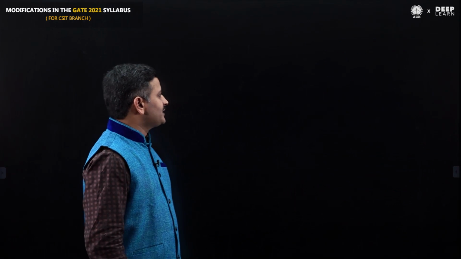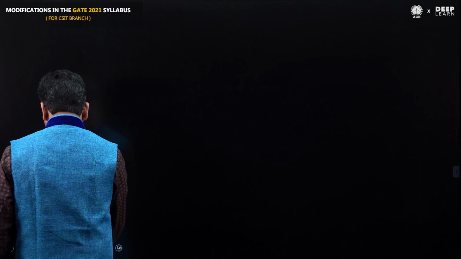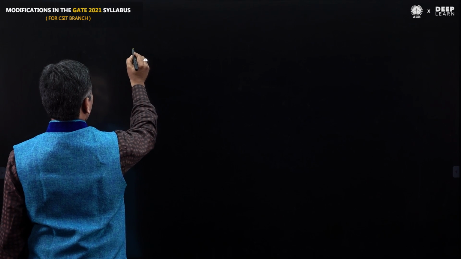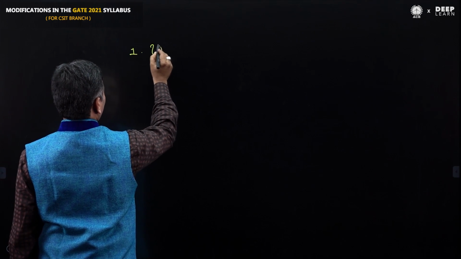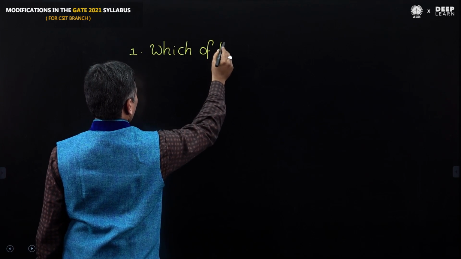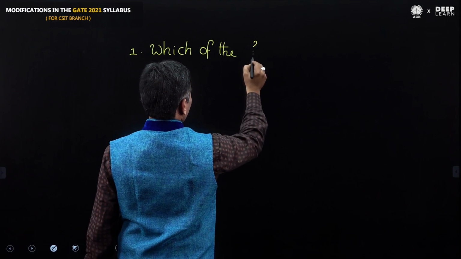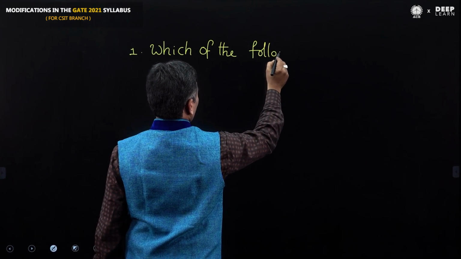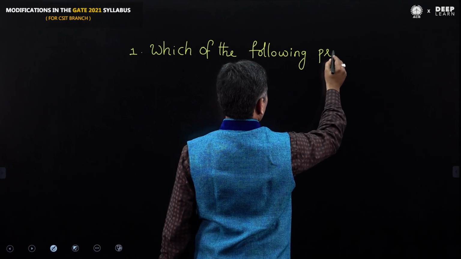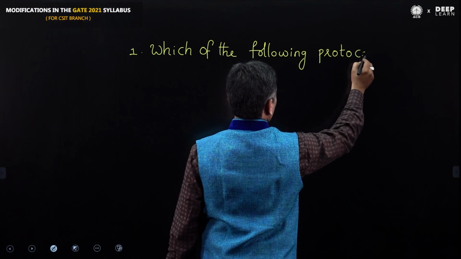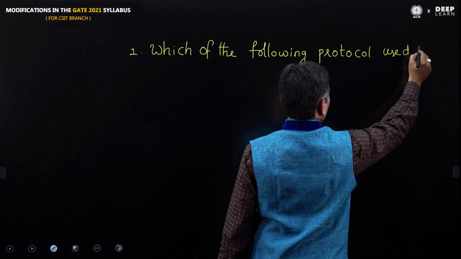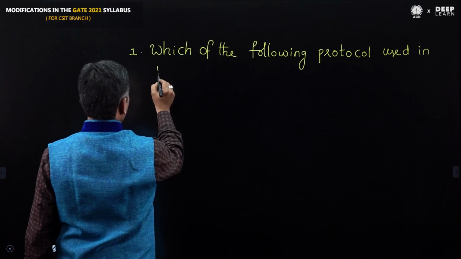For example, if you see previous paper questions, you can see some questions like this: Which of the following protocol is used in DNS?